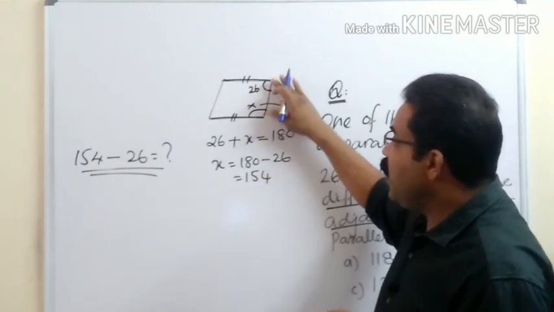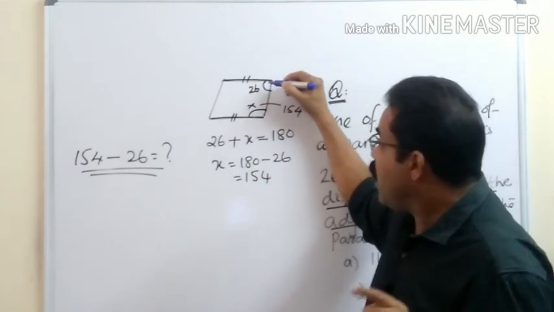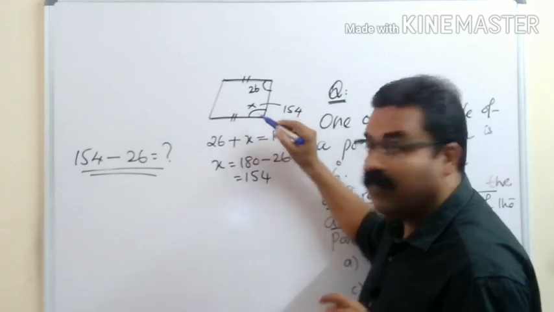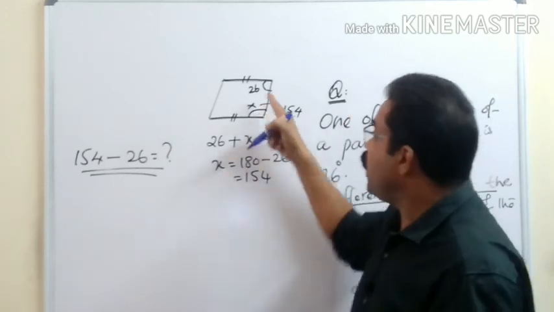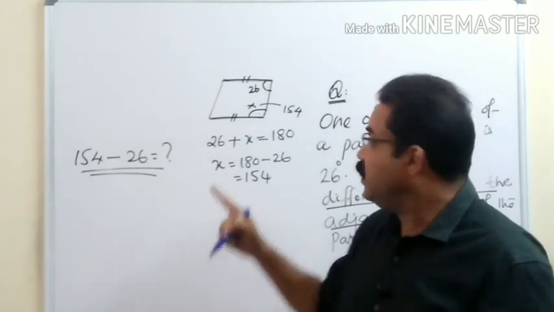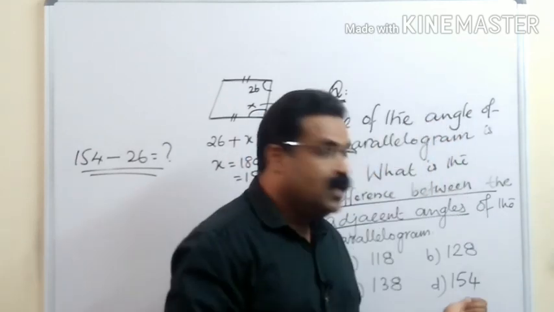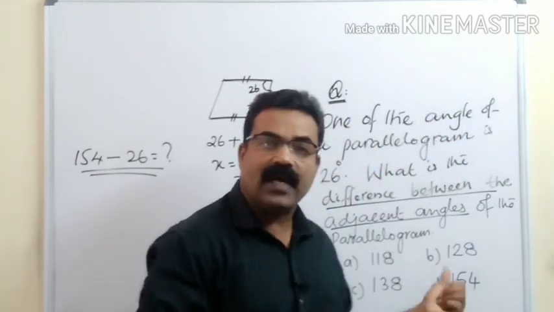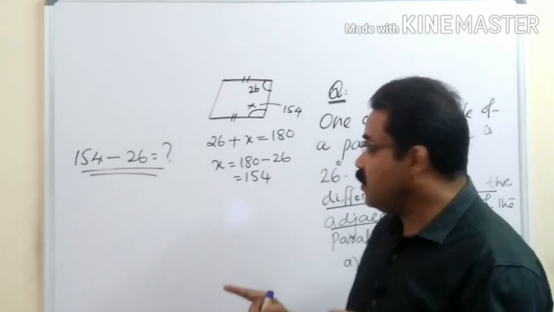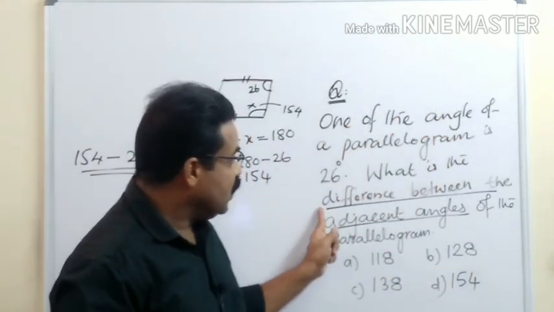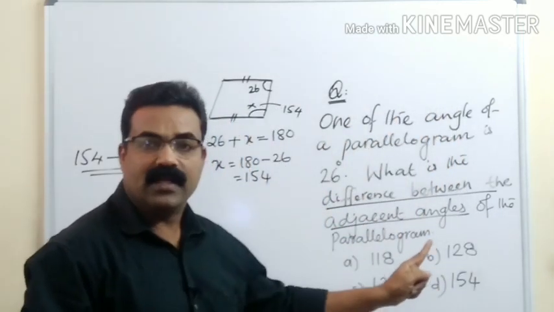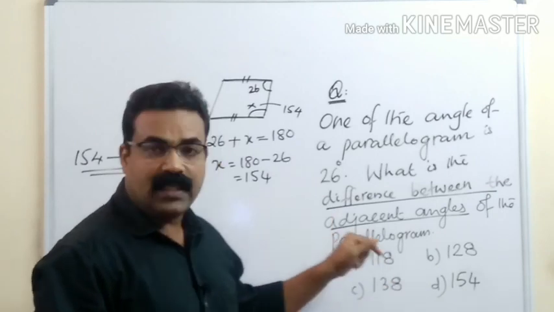Here, one angle is given 26 and this angle will be 154 if this angle is 26. But this 154 answer is in the option and some people will directly write 154 as the answer. No, what is asked here is the difference between the adjacent angles.